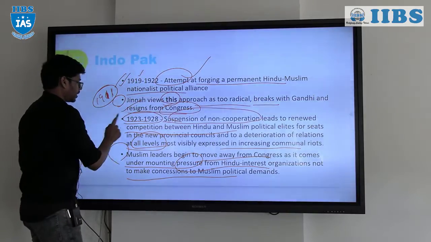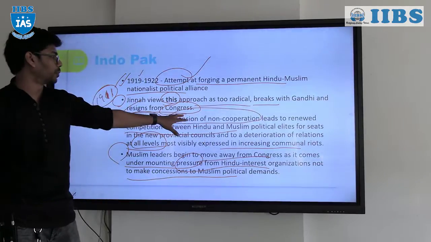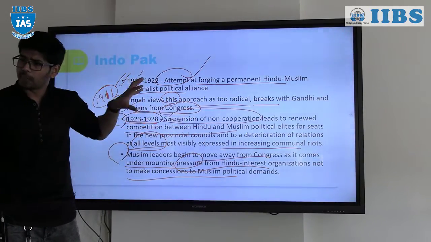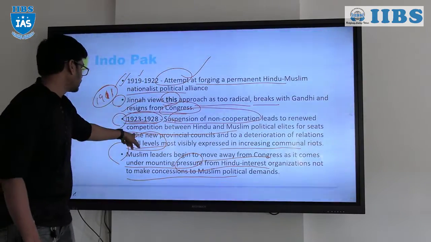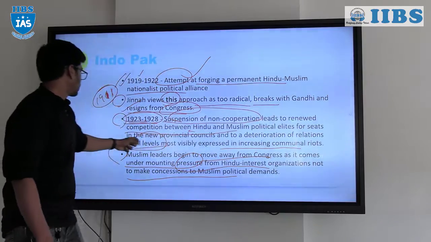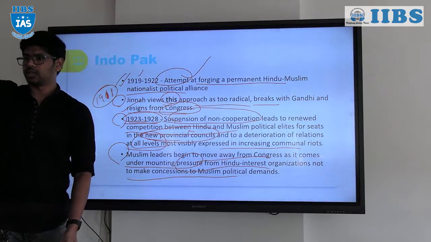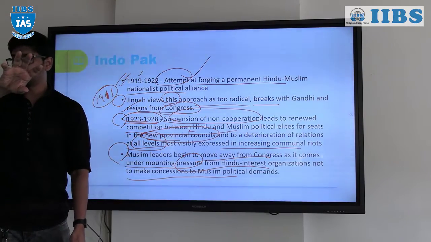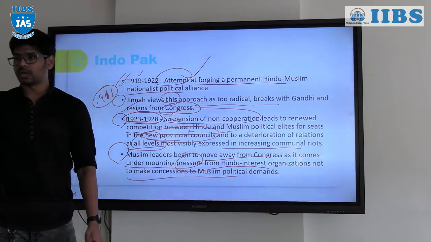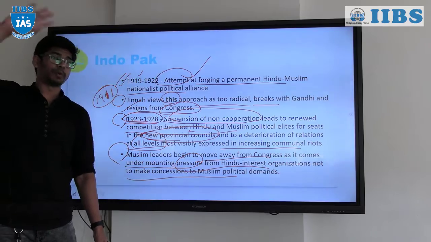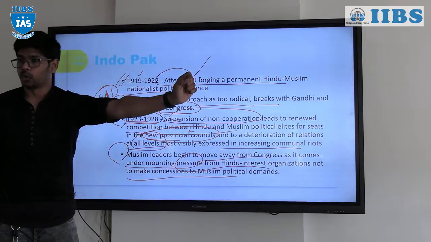In 1923 and 1928, after the suspension of the non-cooperation movement, the competition between the Hindus and Muslims for representation actually renewed. During this renewal, in the new political provincial councils, initially we had provincial councils only in Bengal, Bombay, and Madras. Later new provinces were created, and in the new provinces there was fresh competition over who will get the votes.